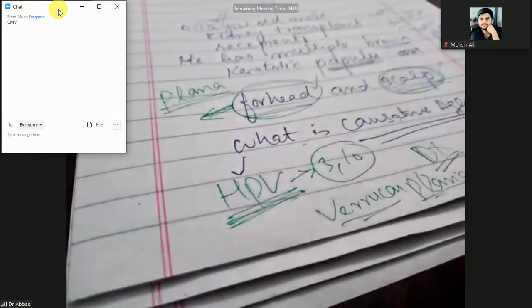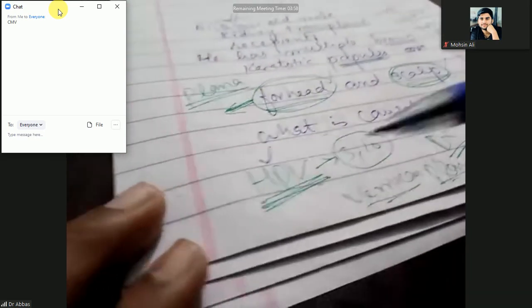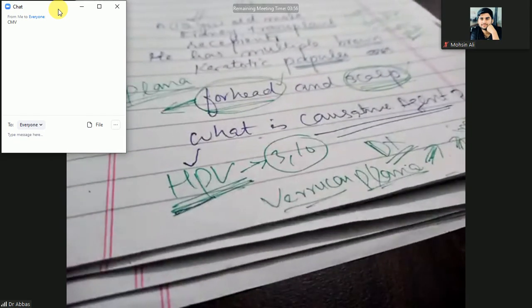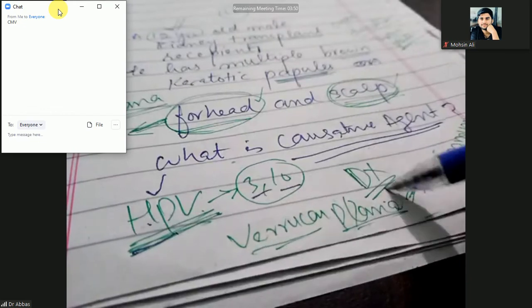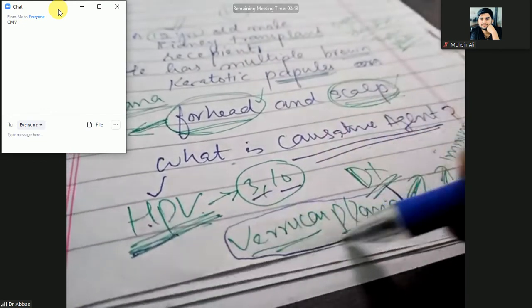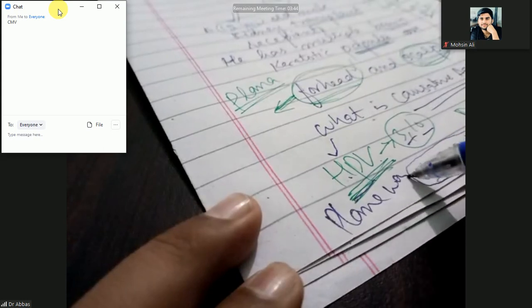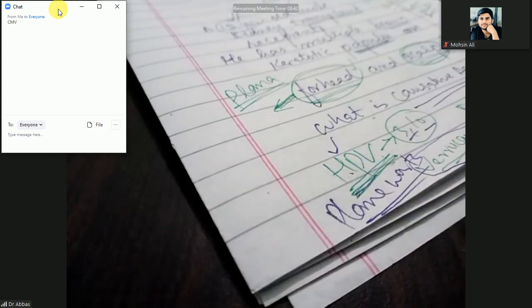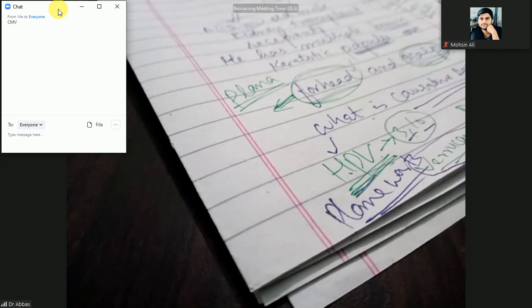Good. Excellent. So that is the verruca plana and the human papilloma virus. The causative organism is HPV 3 and 10. The diagnosis is verruca plana, plain wart. What are plain warts? How will you treat it? Treatment is cryotherapy and TCA. You will give trichloroacetic acid, cryotherapy, and electrocautery.